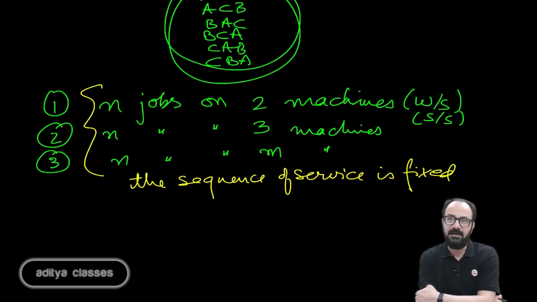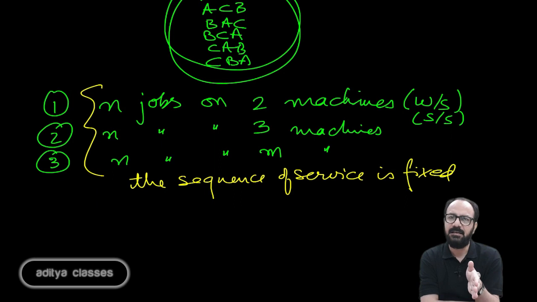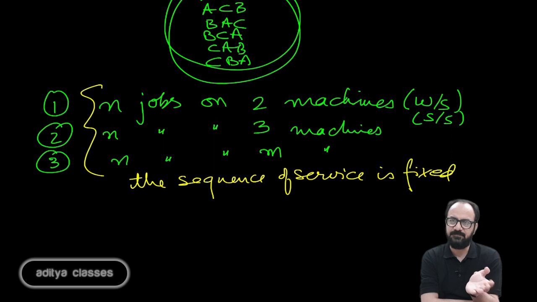Now not every car will be required to pass through A, B, C, D and E, because not every car needs denting and painting. Not every car needs cleaning. If I am having a starting trouble, my car will be visiting only the engine station or the battery station or the electronics station. So in that case, my car will not be going to the tire station, the denting and painting station, or the cleaning station.